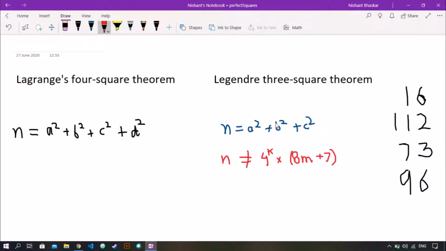This theorem only holds when n is not of that form. We'll make use of these two theorems to solve our question.